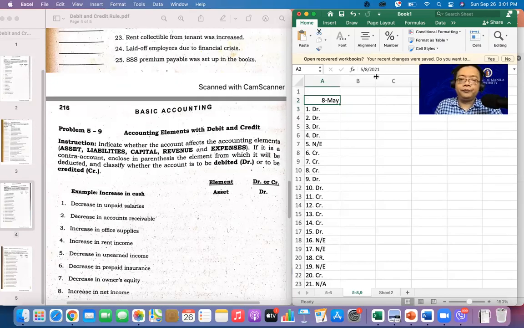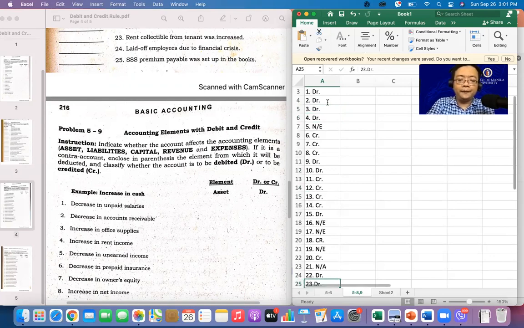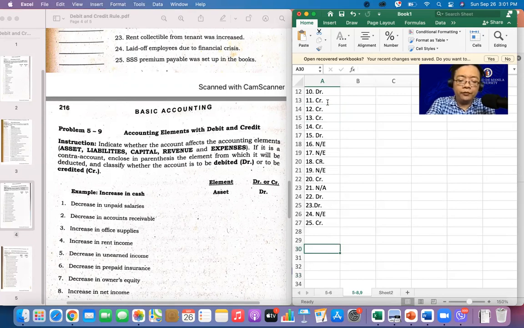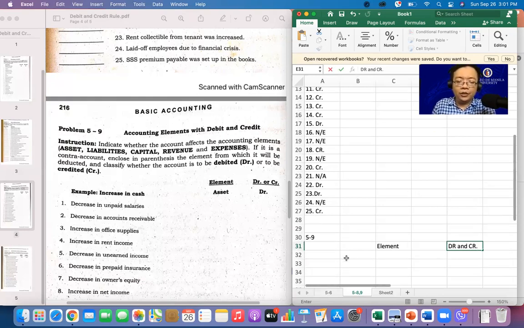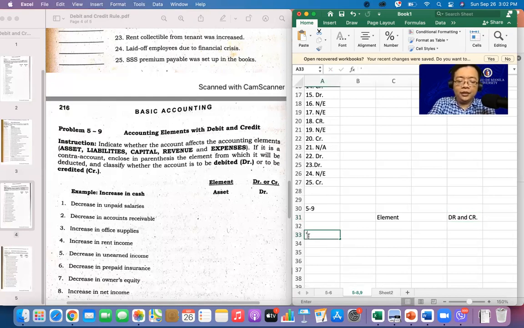5-8. Ito naman ay sa baba na lang. 5-9. So number 1, dito we will put the element: if it is asset, liabilities, or owner's equity, and if it is debit or credit. Number 1. So I will not write na lang, kasi madali lang naman.